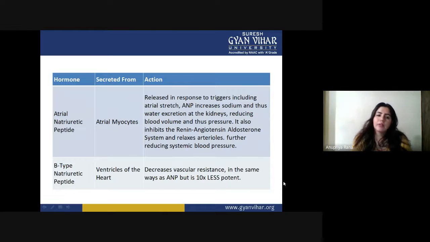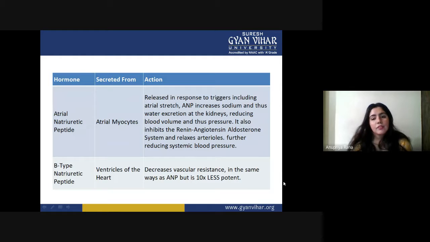The atrial myocytes are the source for releasing the hormone atrial natriuretic peptide, and the ventricles of the heart are responsible for secreting the B-type natriuretic peptide. So these are the two hormones secreted by the heart, one from the atrium and the second one from the ventricle.